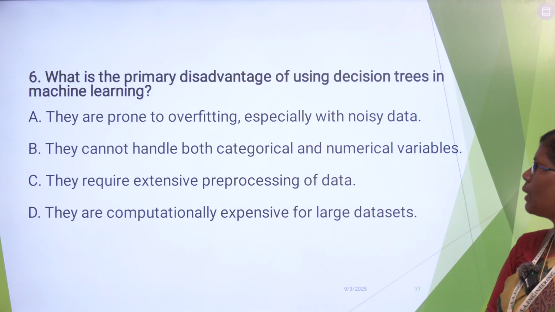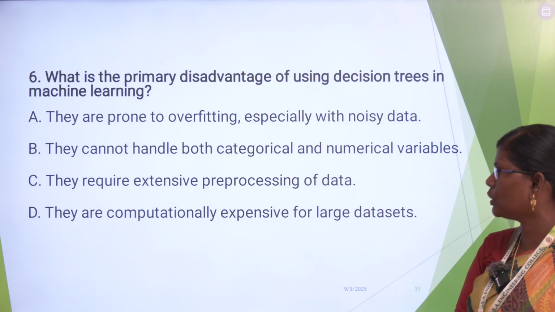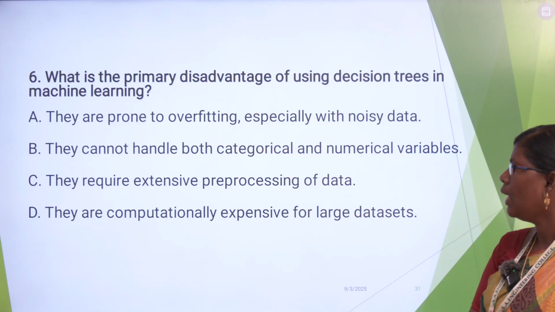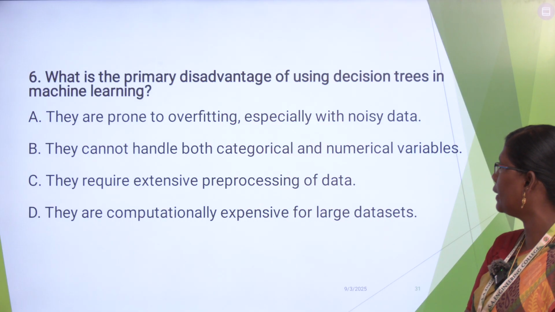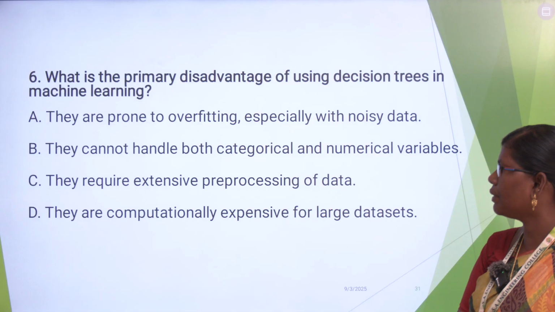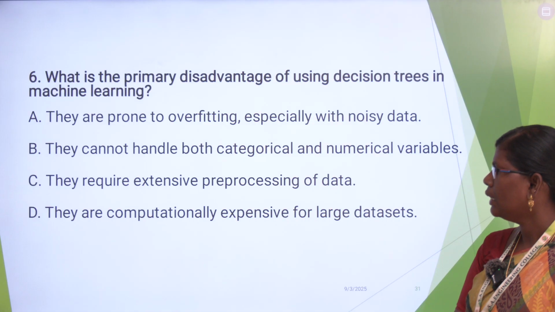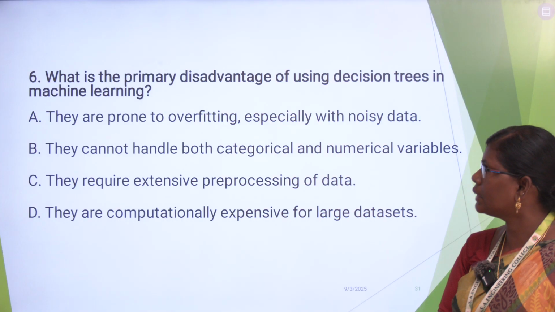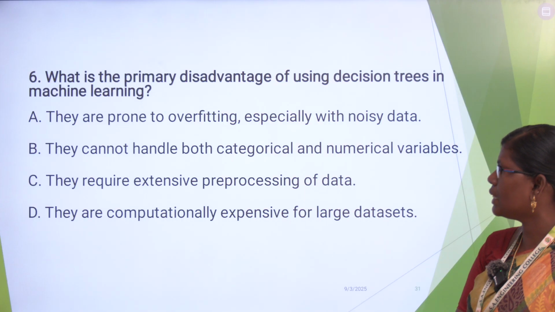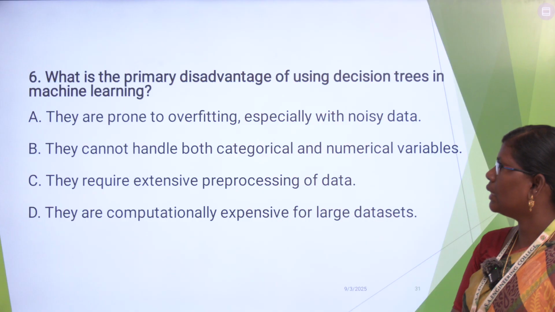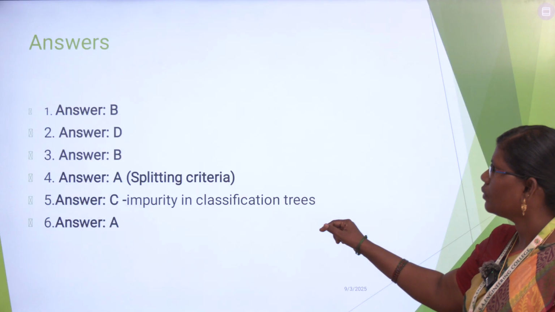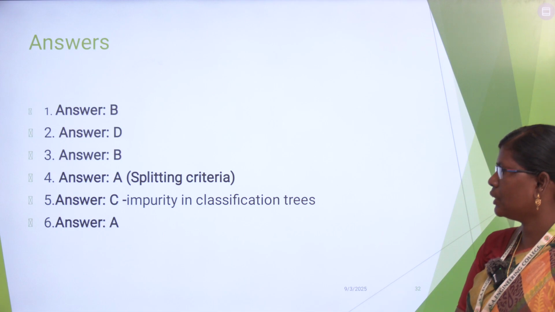Next question, what is the primary disadvantage of using decision trees in machine learning? Answer A, they are prone to overfitting, especially with noisy data; B, they cannot handle both categorical and numerical variables; C, they require extensive pre-processing of data; D, they are computationally expensive for large data sets. So what will be the answer? The disadvantage of decision trees is A, that is, they are prone to overfitting, especially with noisy data. Here I have given answers for these questions.